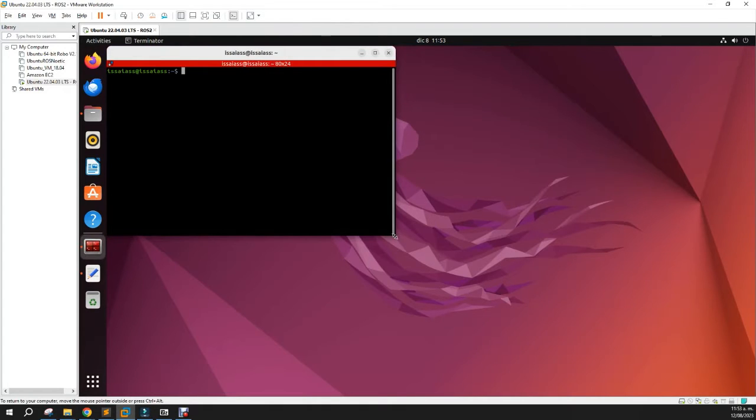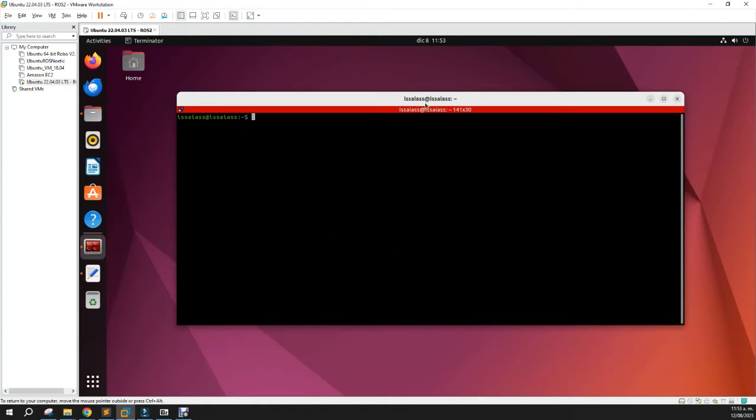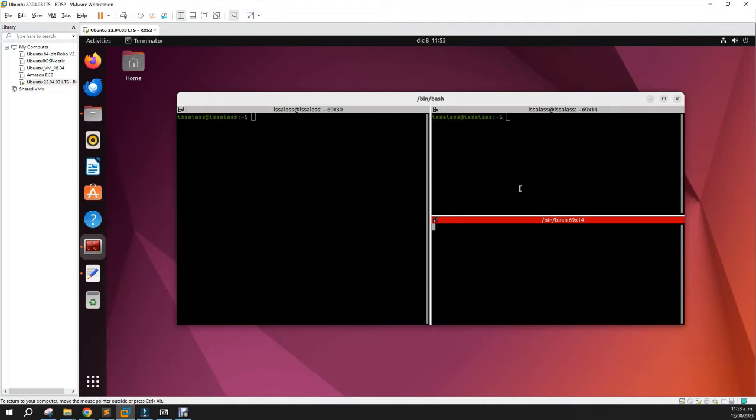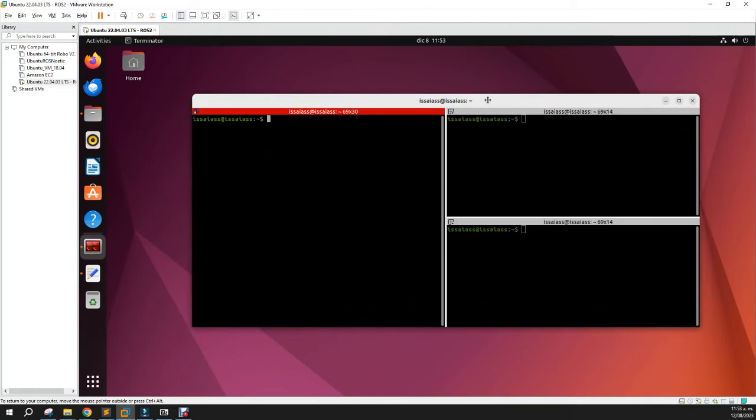It's a cool terminal, so you can split it horizontally and vertically. Here you see you have 3 terminals in the same window. It's pretty cool. Well, next thing, you have to install ROS.